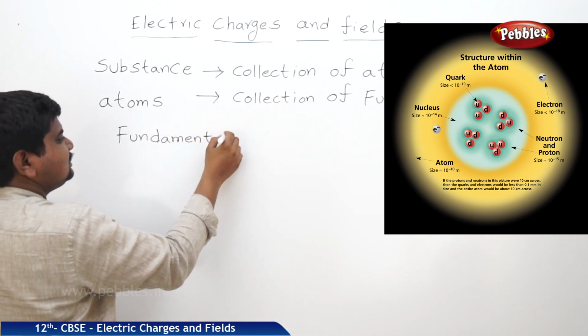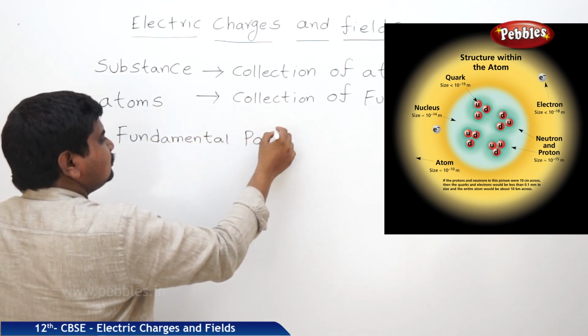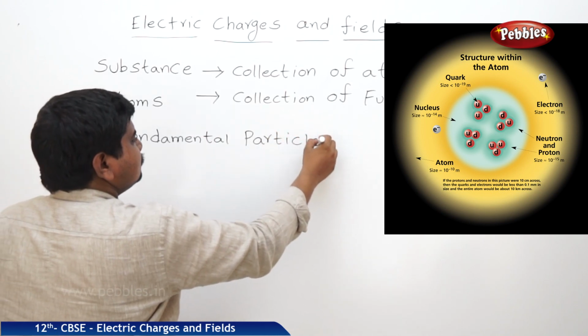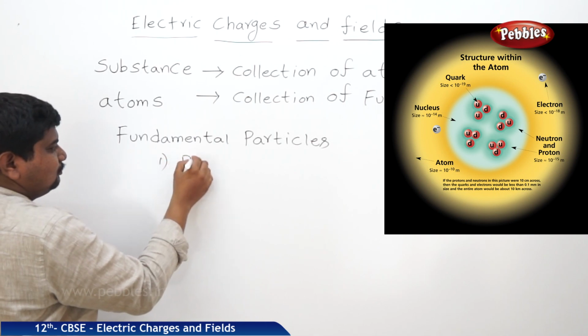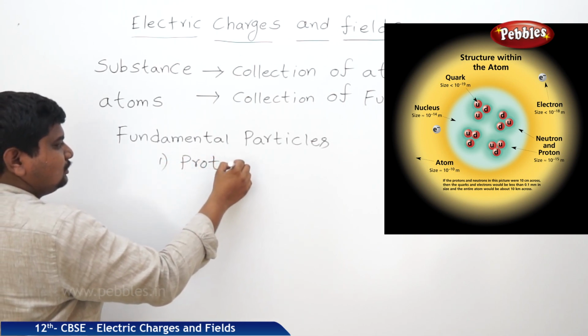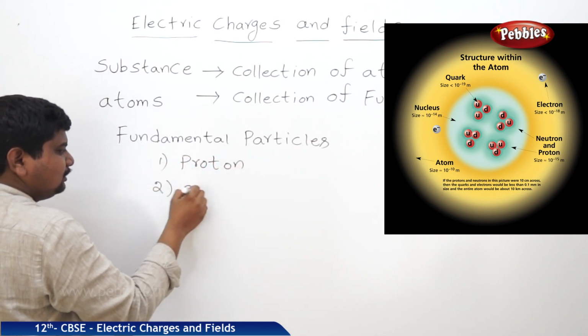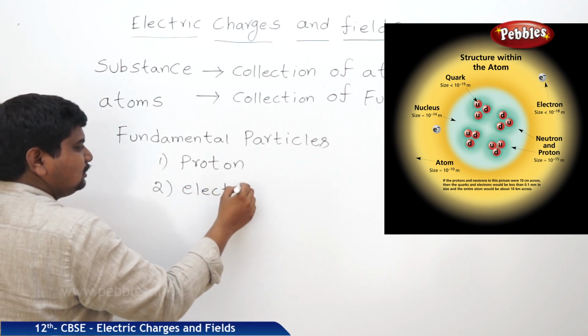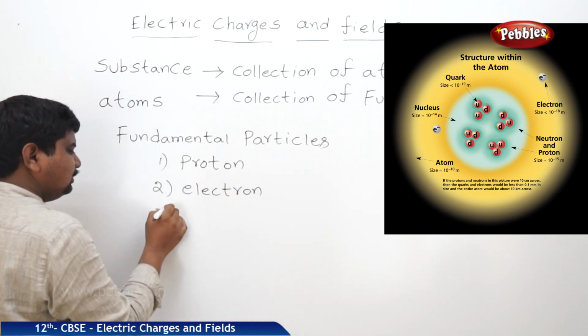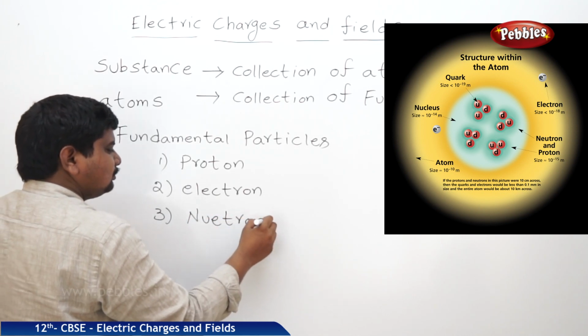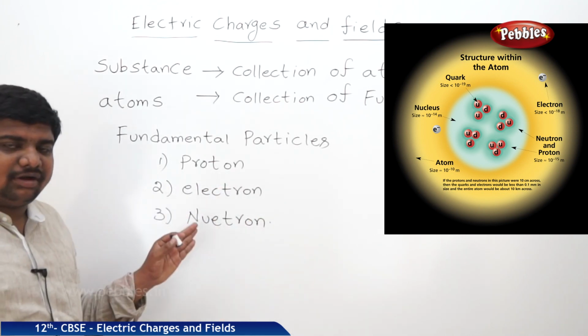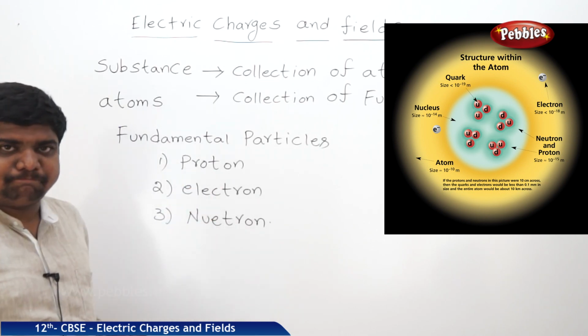The fundamental particles are: first one, proton; second one, electron; third one, neutron. These three particles are called fundamental particles.